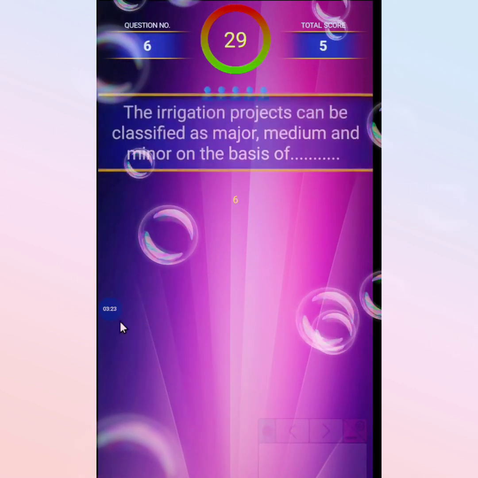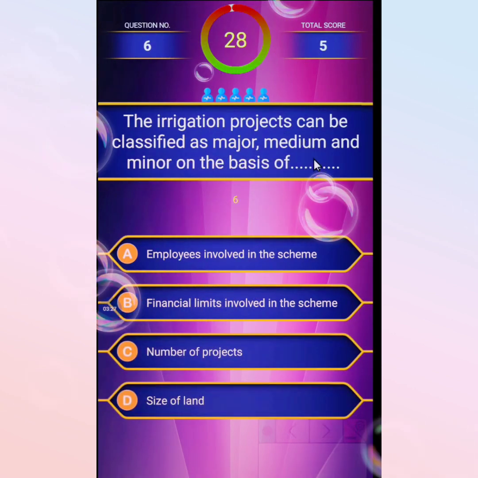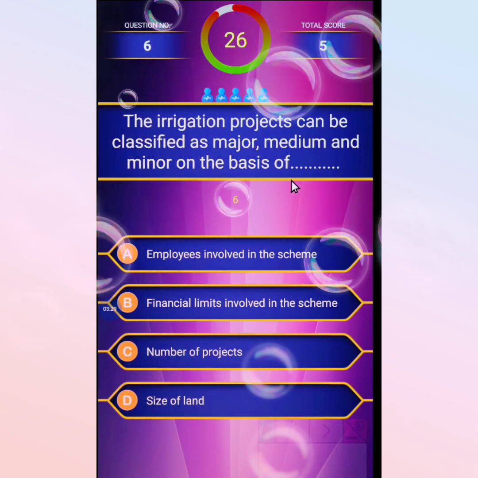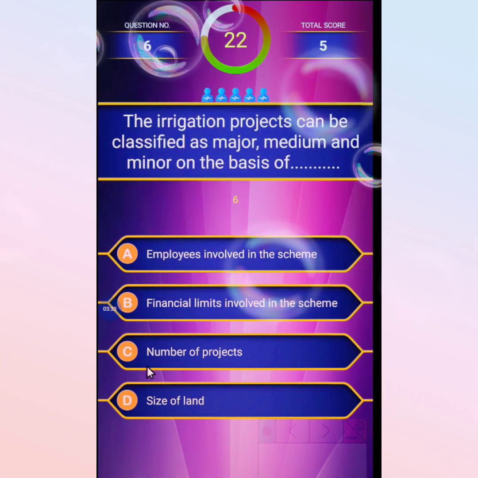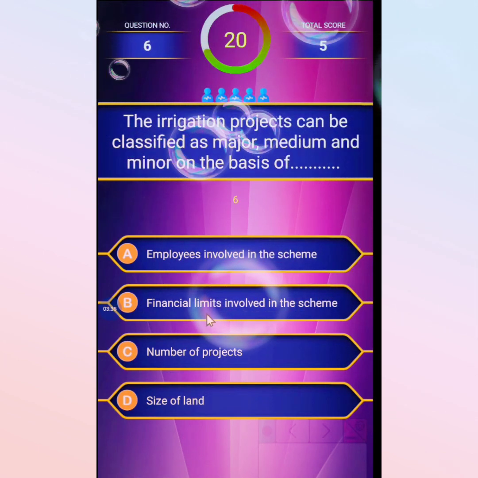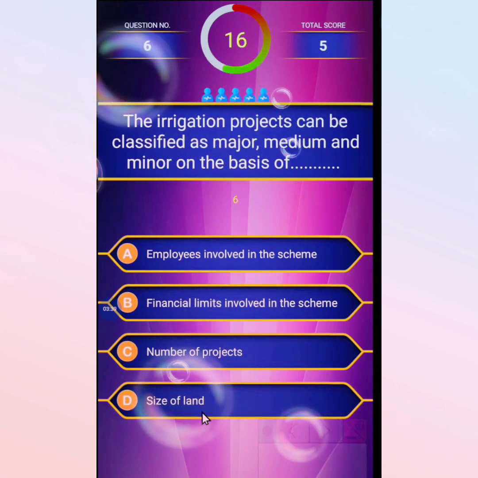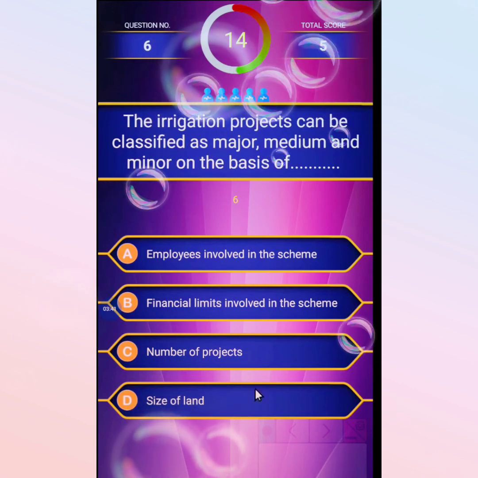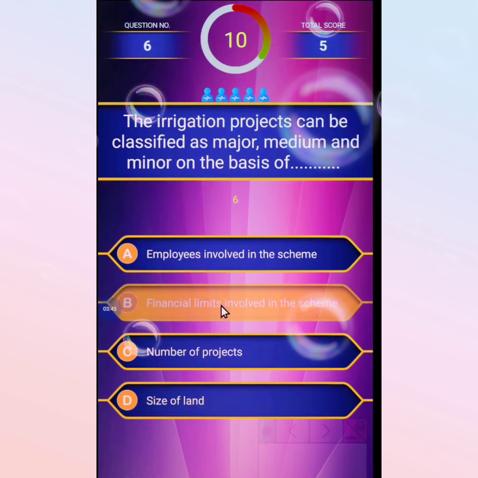The next one: the irrigation projects can be classified as major, medium and minor on the basis of, first option employees involved in the scheme, second financial limits involved in the scheme, third number of projects, and the last size of land. The correct answer is the financial limits involved in the scheme.